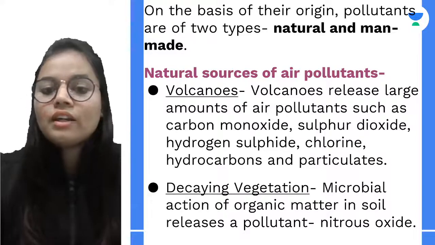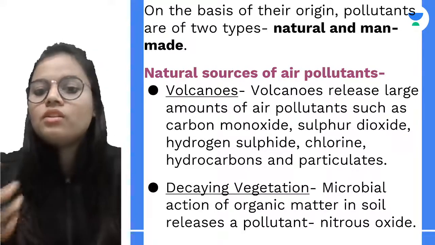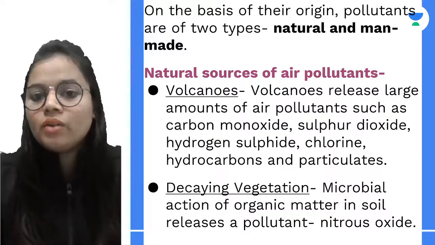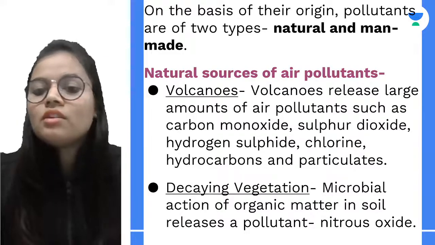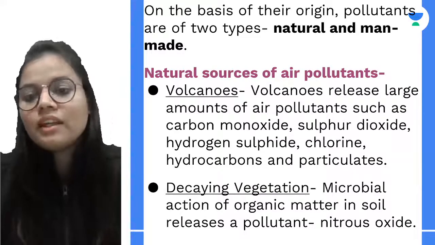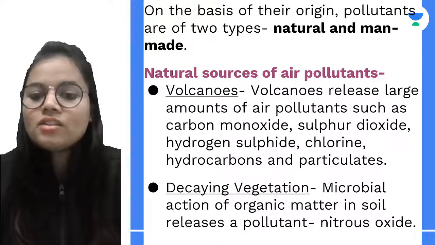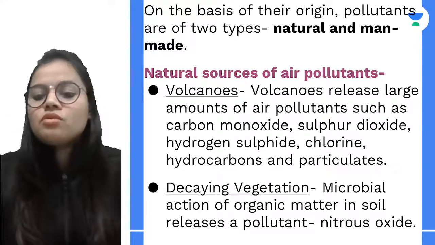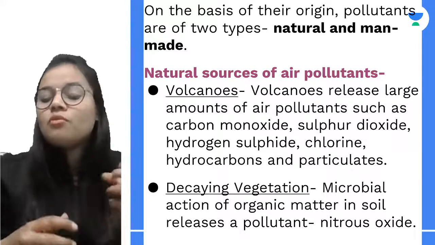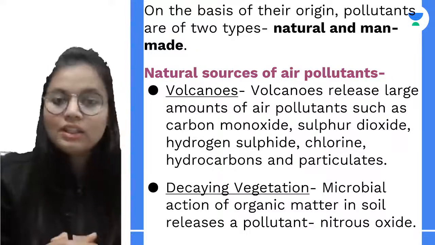Okay, how to categorize the pollutants. Okay, so how they originate, how they come into existence. We can have two types of pollutants. The very first is natural, and the second one is man-made. Now what do we mean by natural source of air pollutant? Natural sources are those which come from nature. We humans do not have any basic role in that.